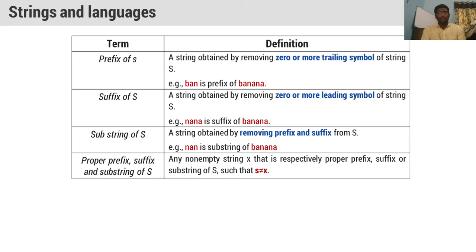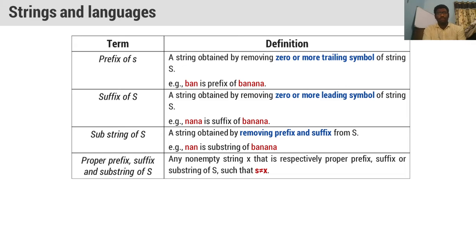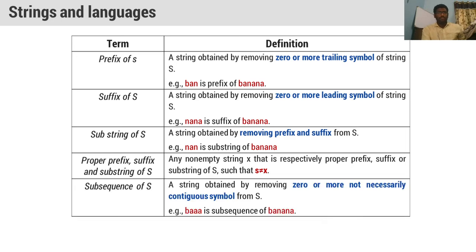So a proper prefix means that the string we have taken should not match the whole string. Here I am denoting the string with s and the part with x. If s and x do not match, then it will be called a proper prefix, proper suffix and proper substring of s.